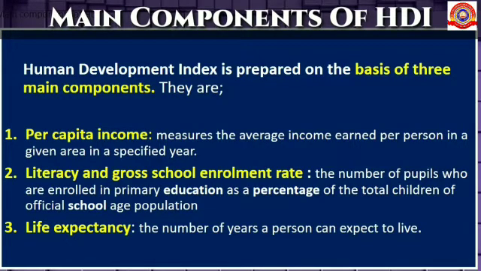And second one, literacy and gross school enrollment rate. It means that the number of people who are enrolled in primary education as a percentage of the total children of official school age population. And third one, life expectancy. It is the number of years a person can expect to live.